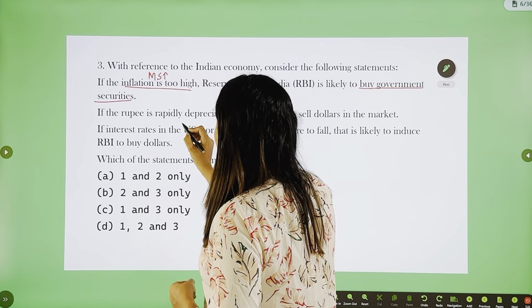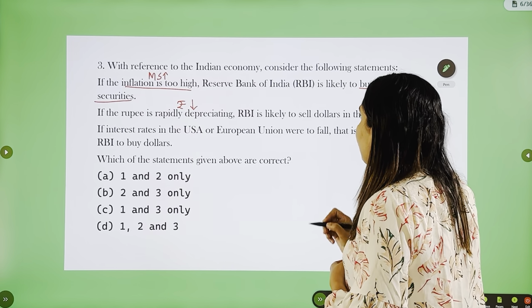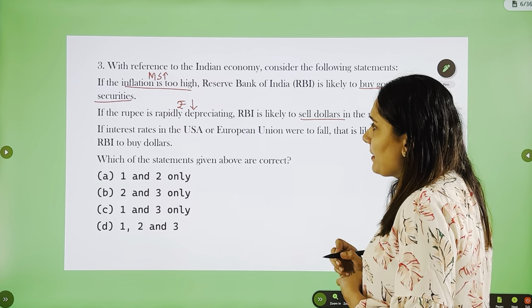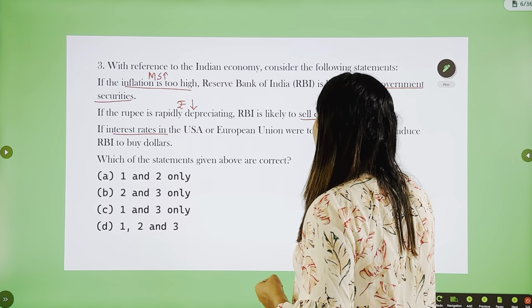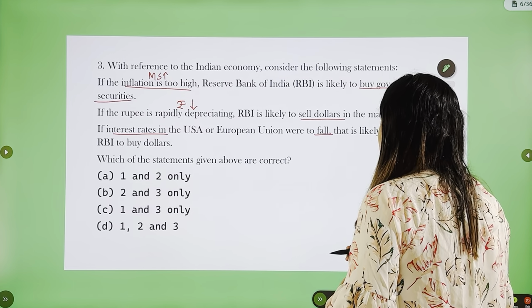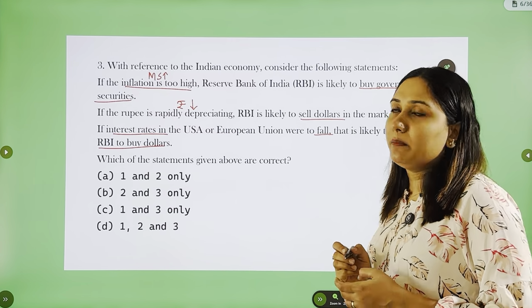If the rupee is rapidly depreciating, RBI is likely to sell dollars in the market. If interest rates in the USA or European Union were to fall, this is likely to induce RBI to buy dollars. Now let's see each statement one by one.